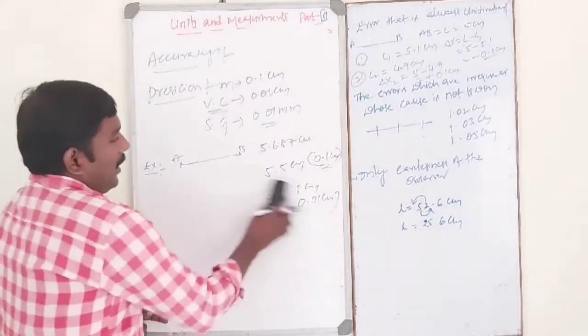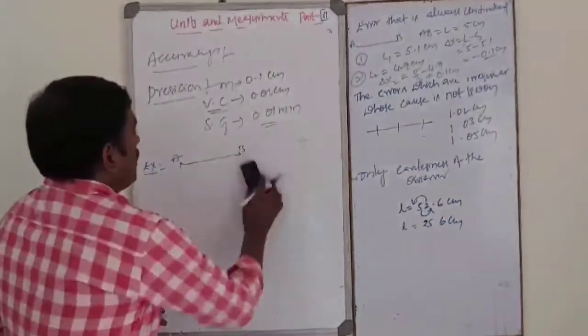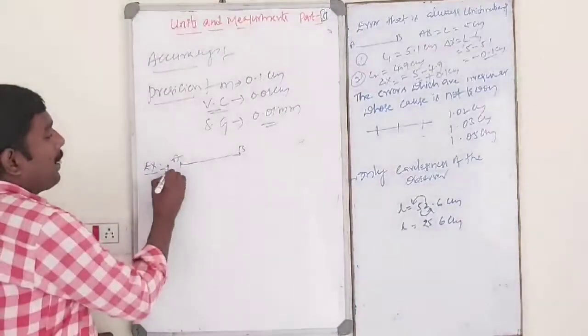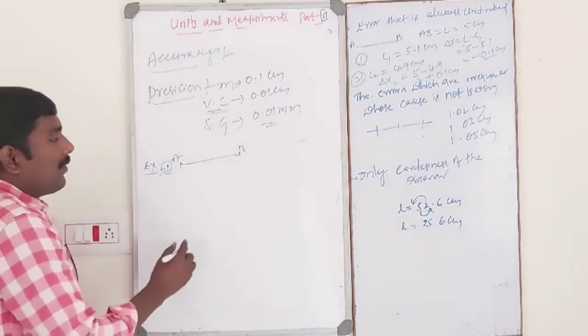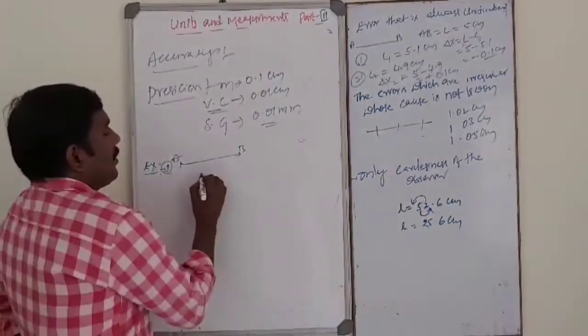So I will explain one more example. See, dear students. Suppose in an experiment, the length of the given rod is like this.